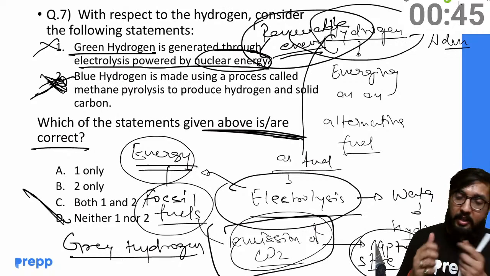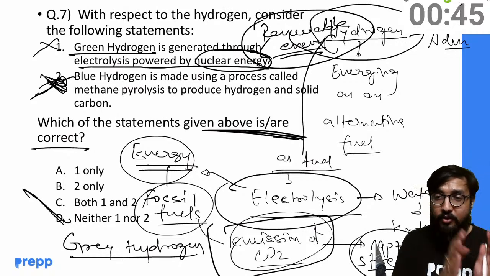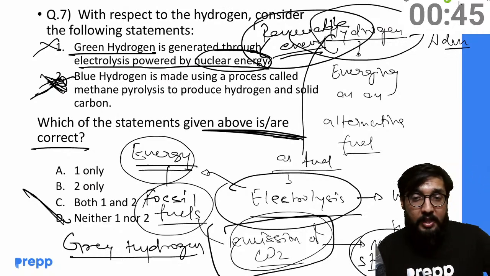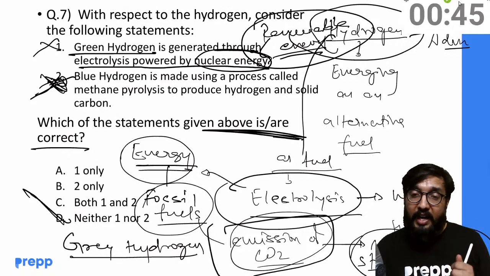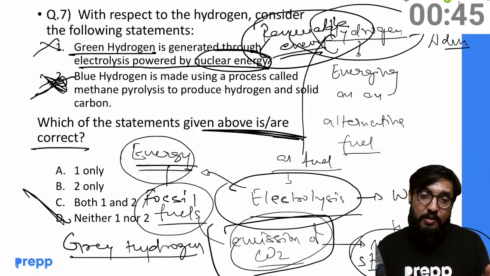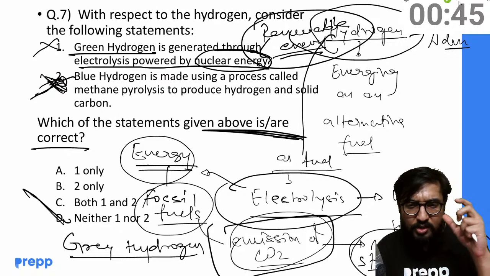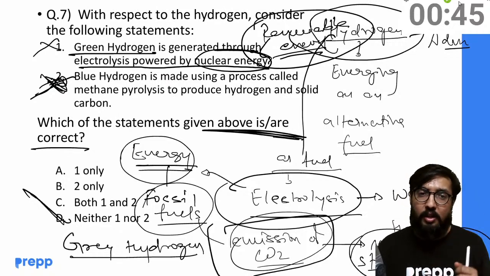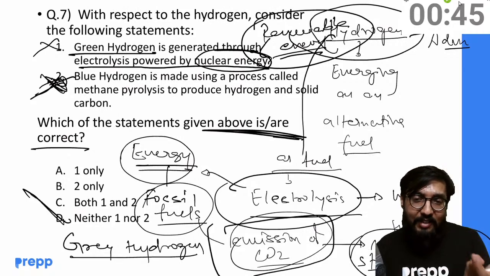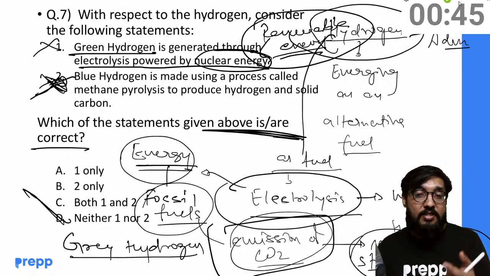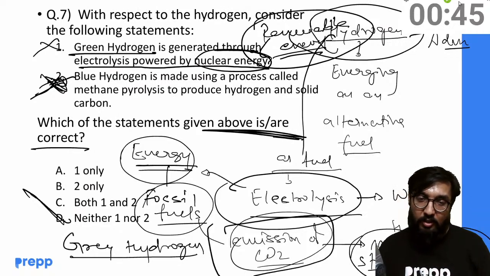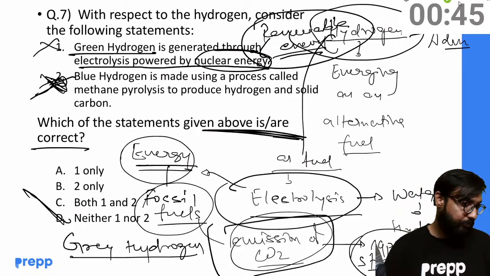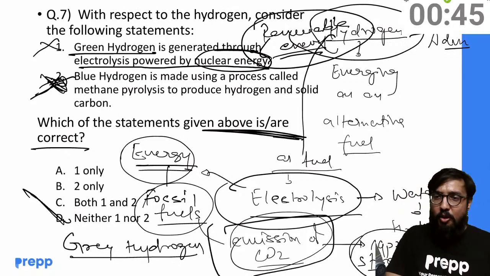Grey: when the energy used for electrolysis is produced by fossil fuels, and using that we did it, carbon dioxide was emitted and went into the atmosphere. So that's grey hydrogen. When for electrolysis we did all the same things as grey, but the CO2 that was emitted we captured and stored, that's blue hydrogen. And green is when the electricity used for electrolysis is generated from clean energy. Okay, that is your green hydrogen. So let's move on to the next one.